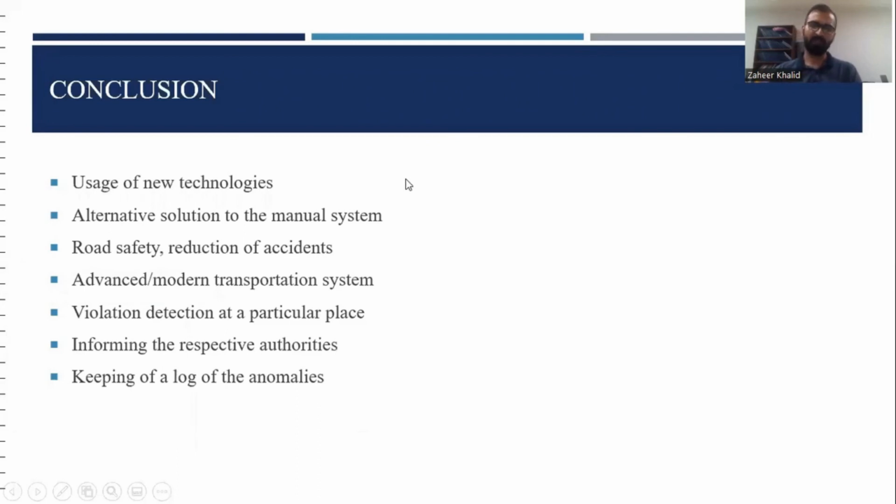By completing this project, we have learned new technologies related to image processing and computer vision. We have designed an alternative solution to the manual system, which is cheap and more reliable, because a human can make mistakes, but this system can't make mistakes. Yes, there is some chance of mistakes, but human errors can be removed by implementing this method. This method will ensure road safety and a reduction of accidents in our city, and it will implement an advanced and modern transportation system in a city.